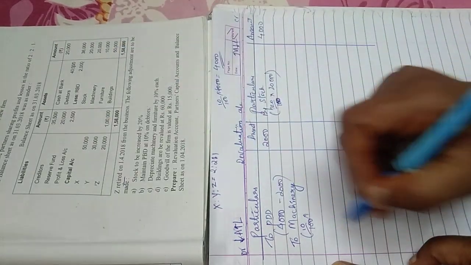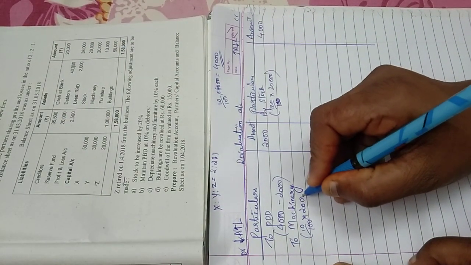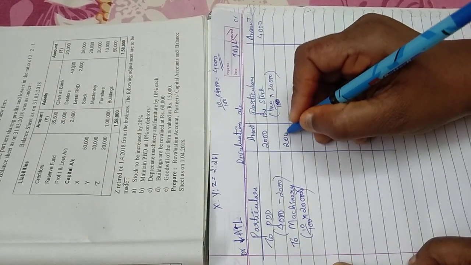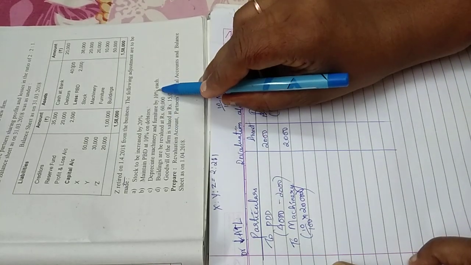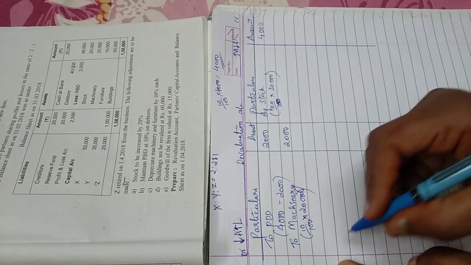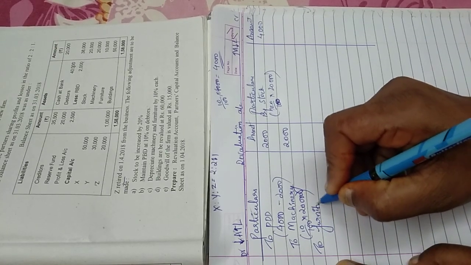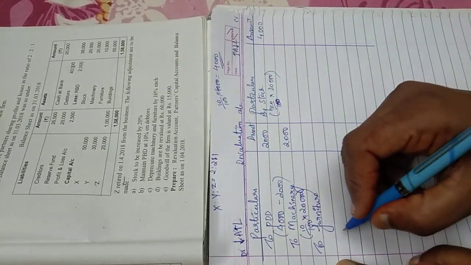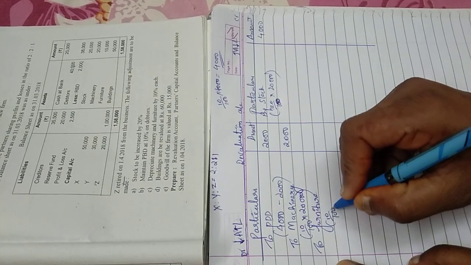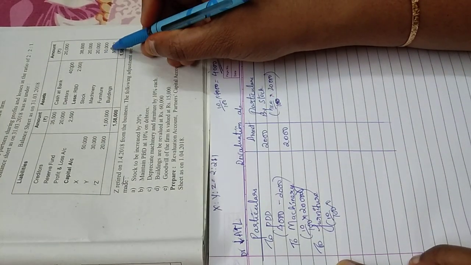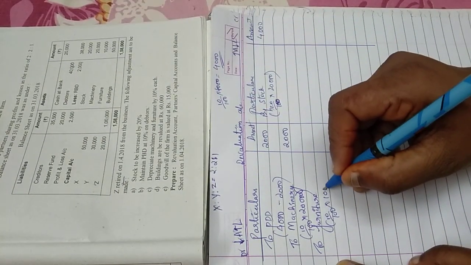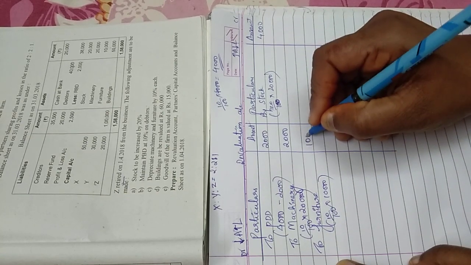Machinery is 20,000, so 10% on 20,000 gives me 2,000. Then furniture is depreciated by 10%, so you will write to furniture. 10% on furniture value, which is 10,000, gives me 1,000.